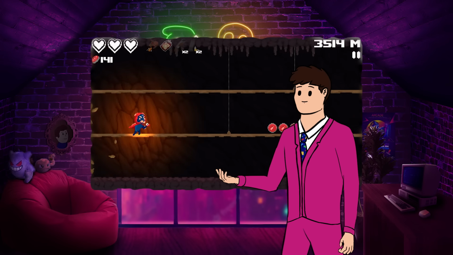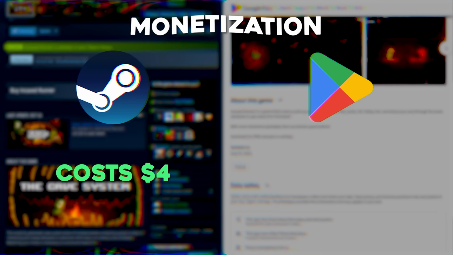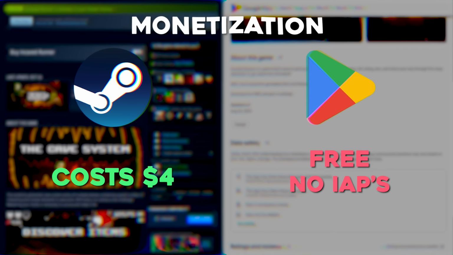This is because both games apply completely different monetization methods. The Steam game costs a mere $4, but the mobile game is free to play. There are also no in-app purchases.